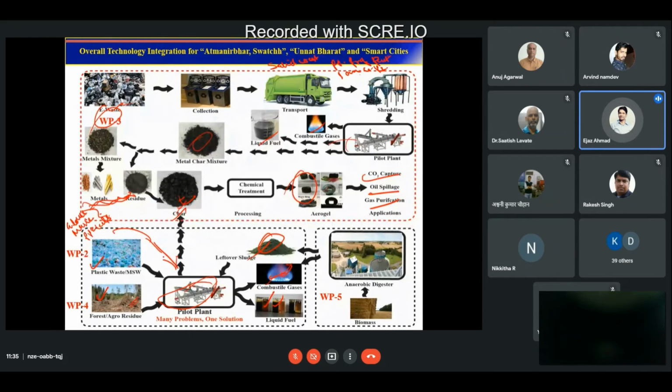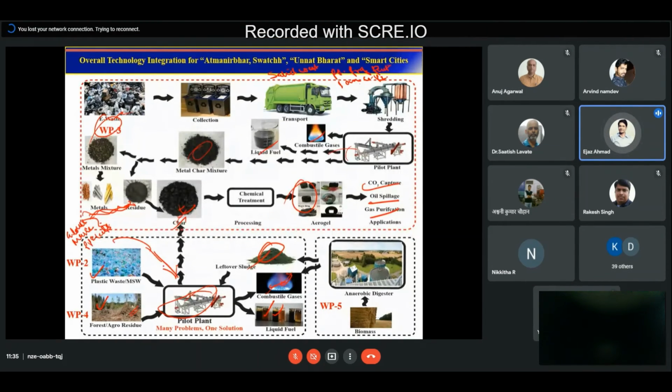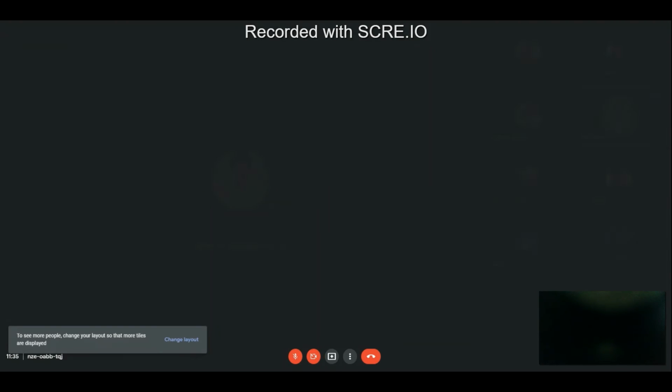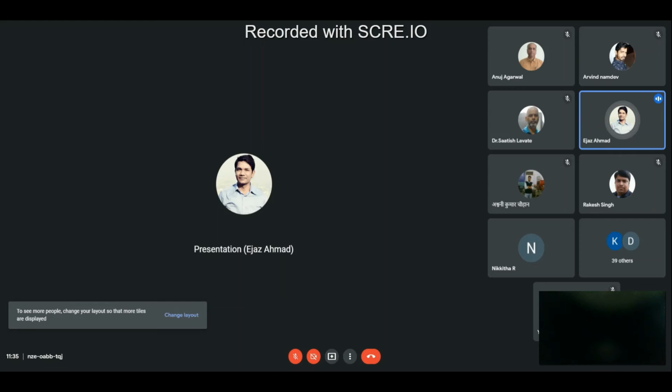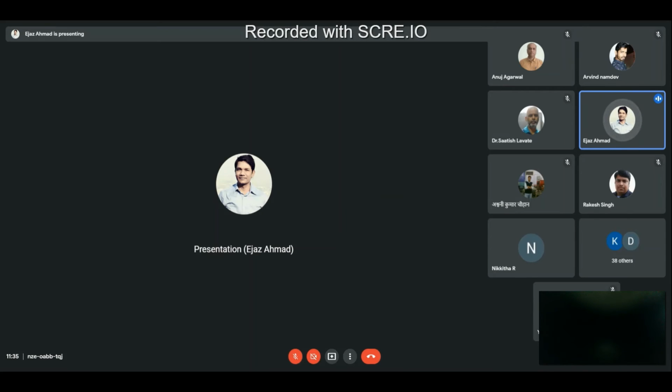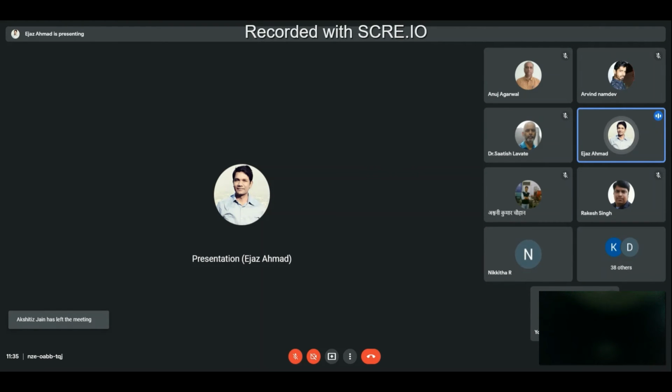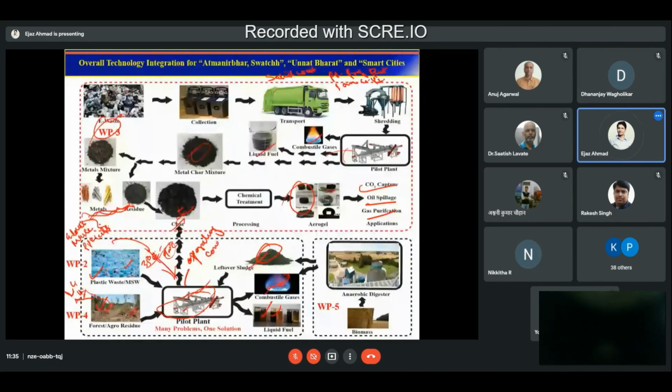Plastic too, depending on the plastic, you can convert at different temperatures. It depends on what kind of plastic you are taking. So even though the reactor is the same, what changes here is the operating condition. This is something you have to remember, that operating conditions may not be the same.